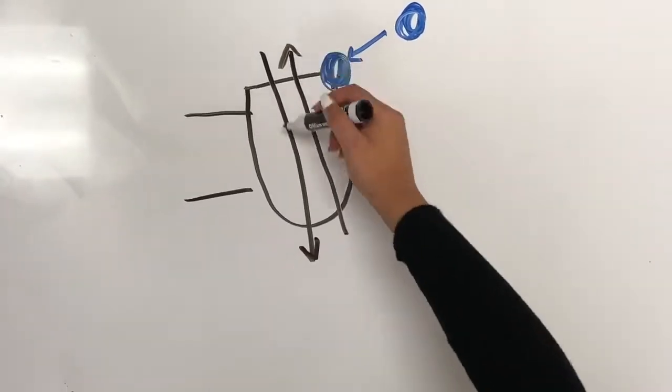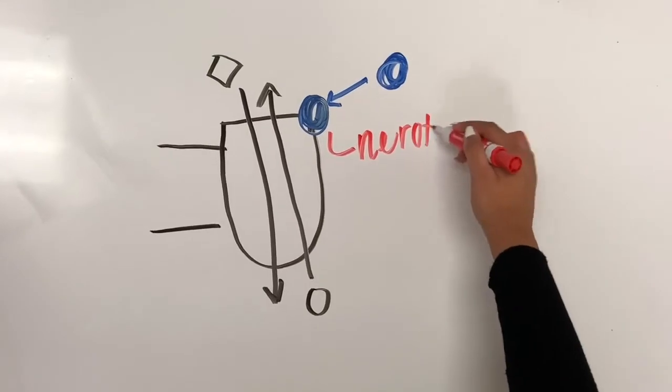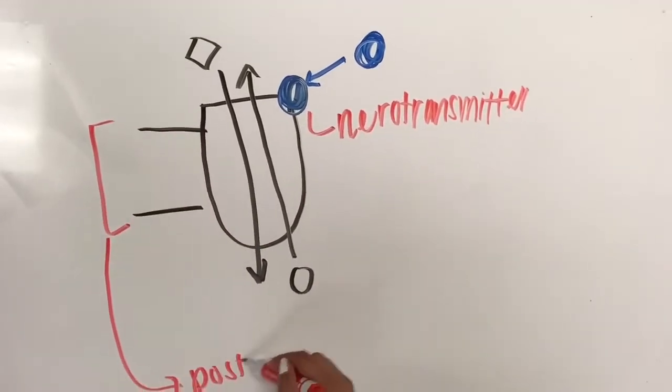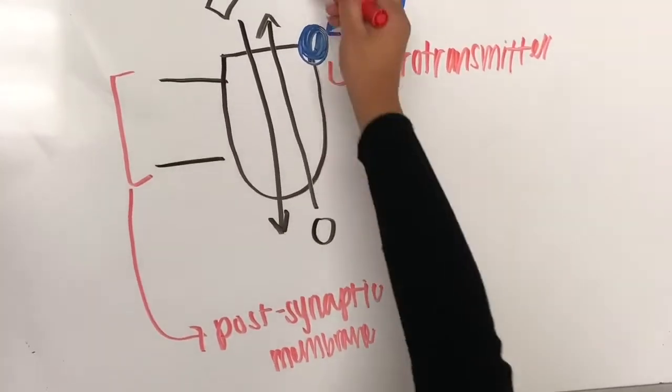The neurotransmitter binds to the receptor portion of ligand-gated ion channels in the postsynaptic membrane, opening the channels. When the neurotransmitter is released from the receptors, the channels close.